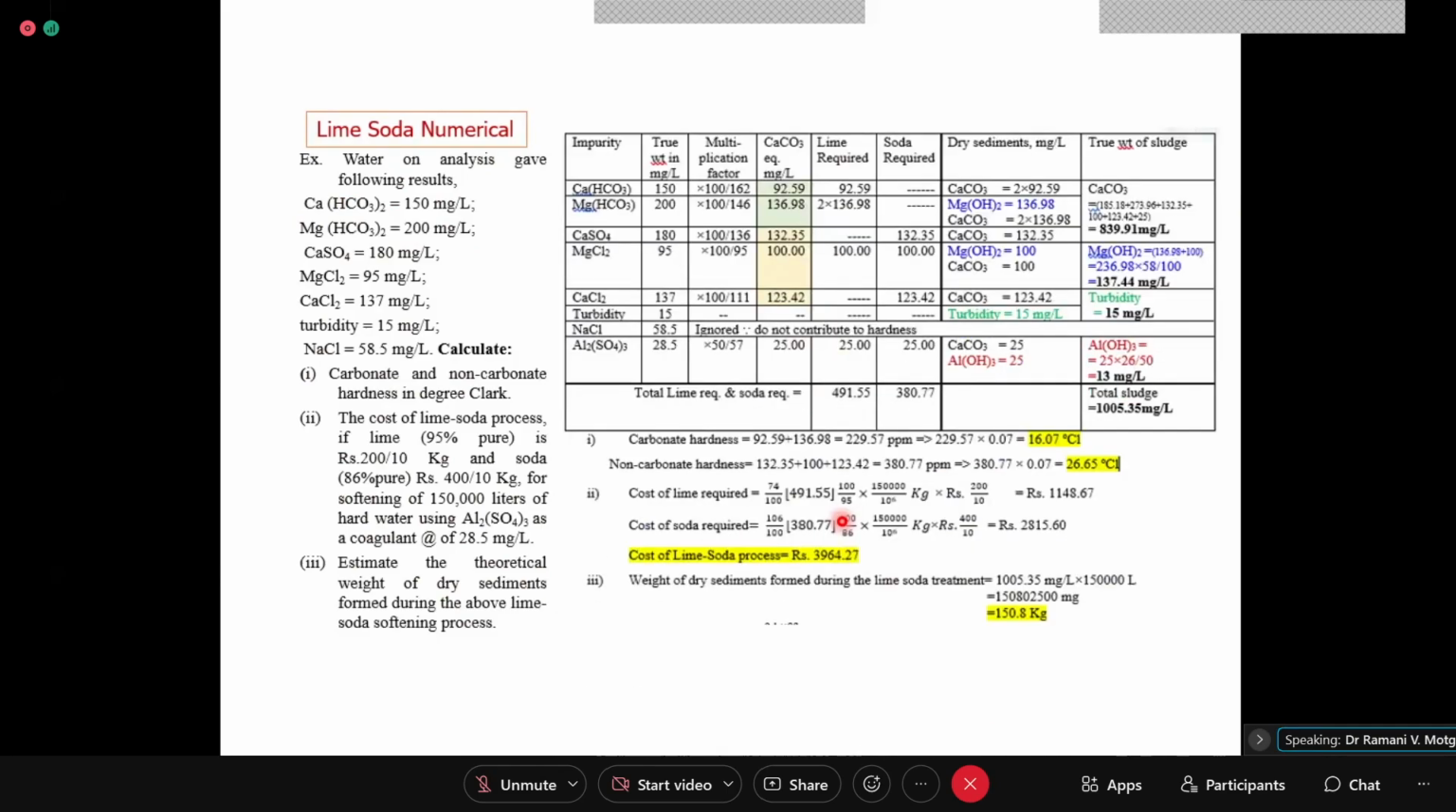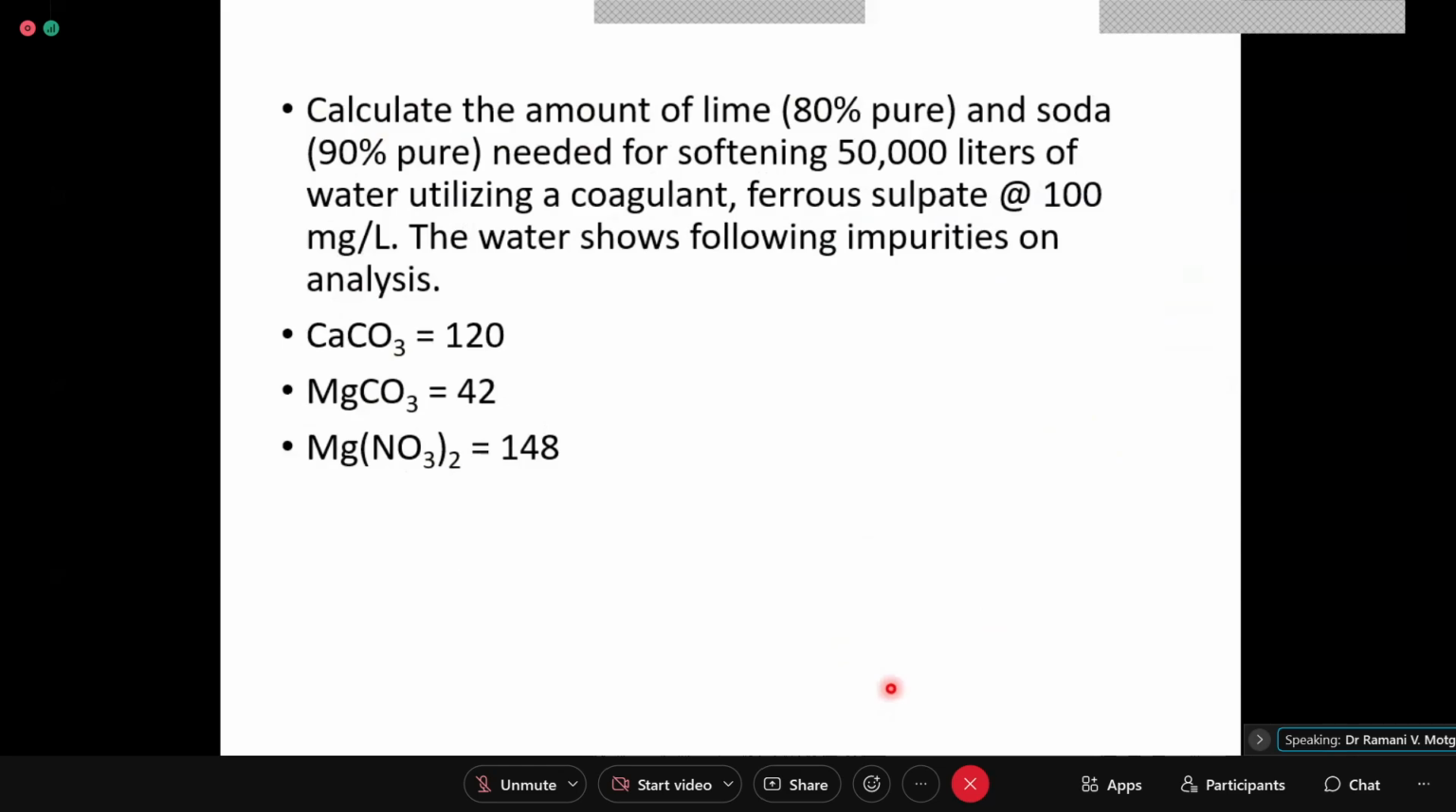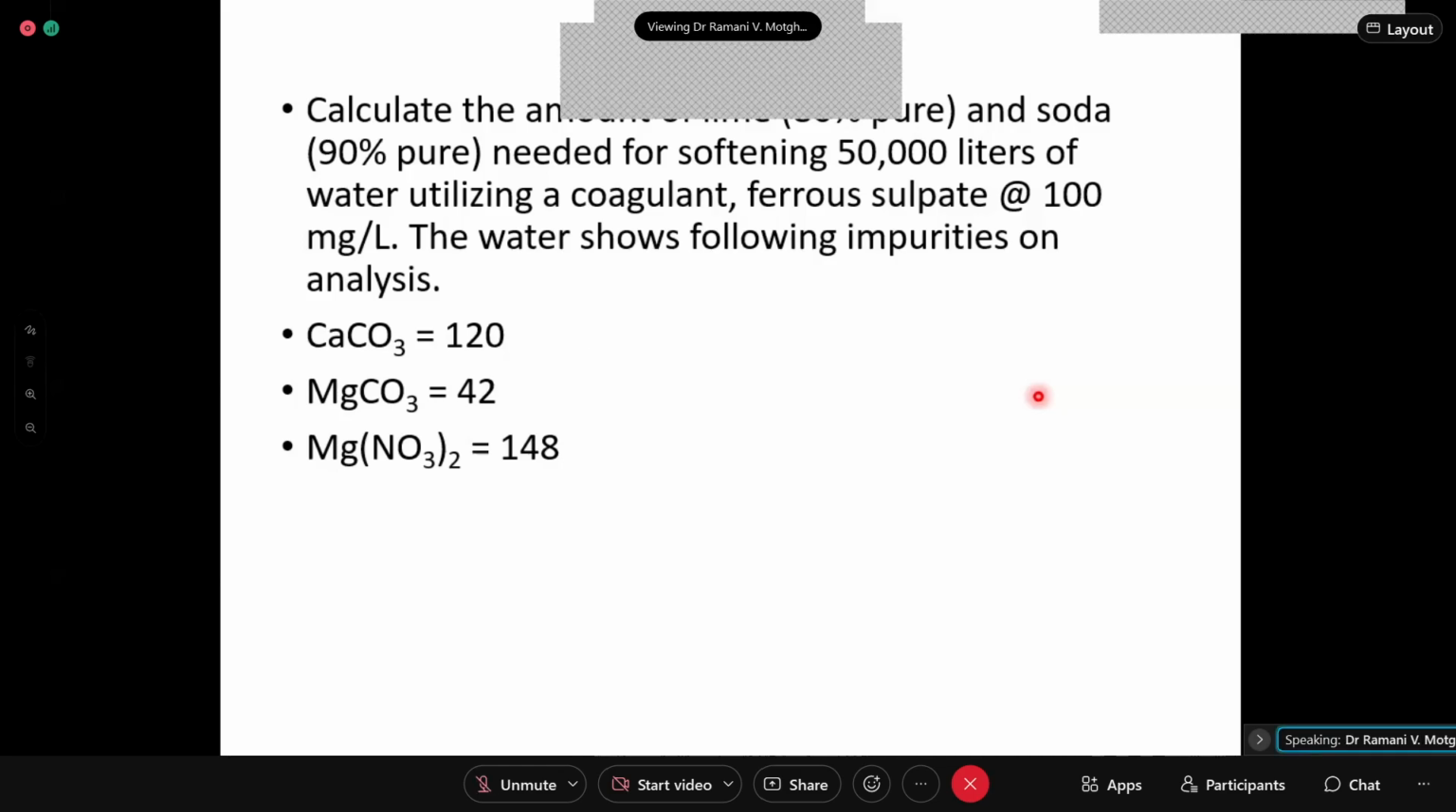Then I think the numerical regarding the sediment and sludge calculation we have already done. Now there is next numerical. Every one of you should go for calculating this. How many of you are doing calculation? Yes, ma'am. Only one student is answering. Yes, ma'am. Okay, many are there. Now you note down this numerical and try to solve this.